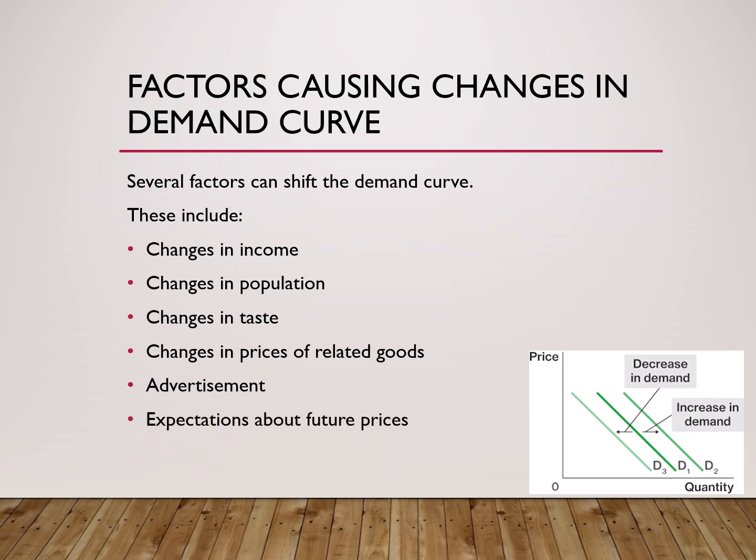Expectations about future prices. This is the last factor. People often make purchasing decisions based on what they think will happen in the future. Let us understand with an example. Suppose people hear news that petrol prices will increase next week. What will happen? Many people may think, if prices are going to increase next week, let me buy petrol today at a lower price. As a result, people rush to petrol stations and buy more petrol immediately. Demand increases even though the current price has not changed. Similarly, if people expect prices to decrease in the future, they may postpone purchases.